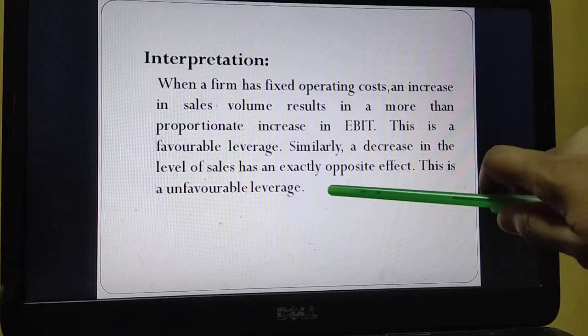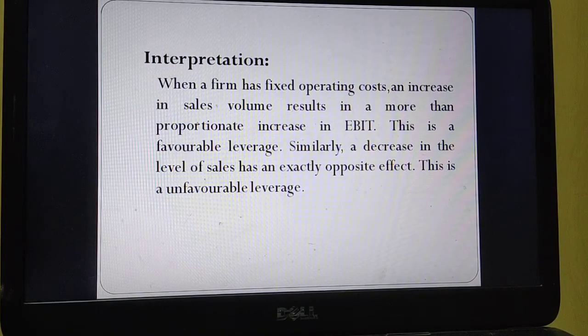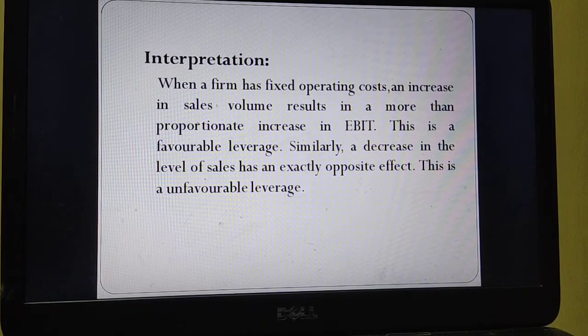This is called unfavorable leverage. How you can remember this: let us assume there is a 10% increase in sales. Then there will be more than 10% increase in EBIT when there is a fixed cost. That is called favorable leverage. Second example, let us assume there is a 5% decrease in sales. That will lead to more than 5% decrease in EBIT. That is called unfavorable leverage.